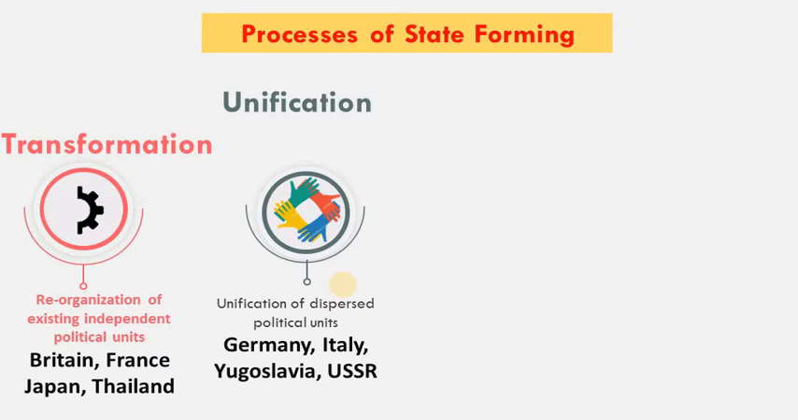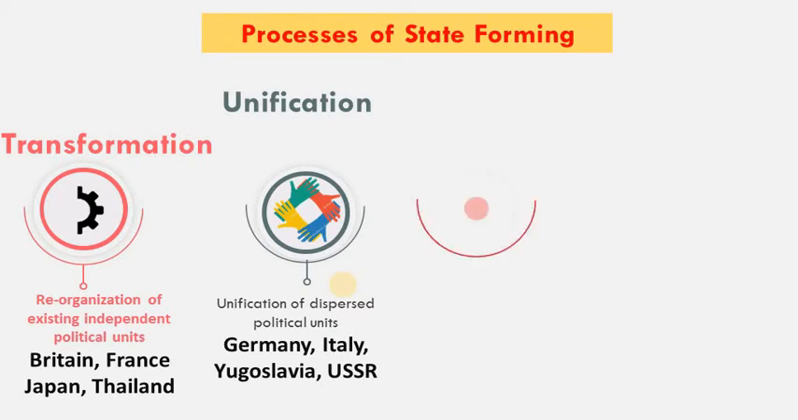Same is the case with Italy. There were many small semi-sovereign states of Italy that were unified in the 19th century. The same is the case with Yugoslavia and USSR. So these states were formed through the process of unification, that they unified their independent but dispersed political units to form a new one nation state with one national identity.